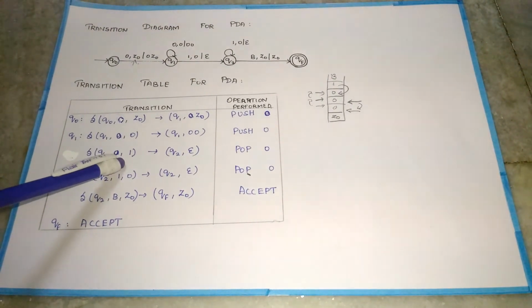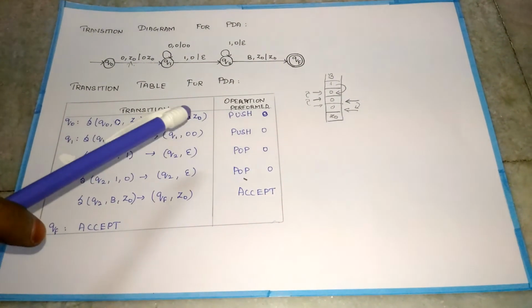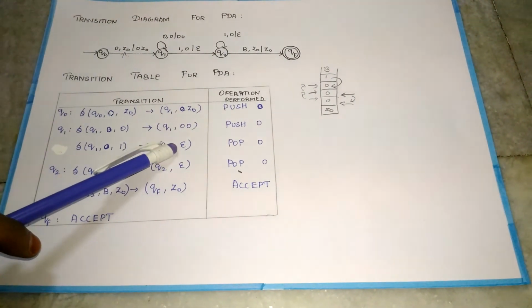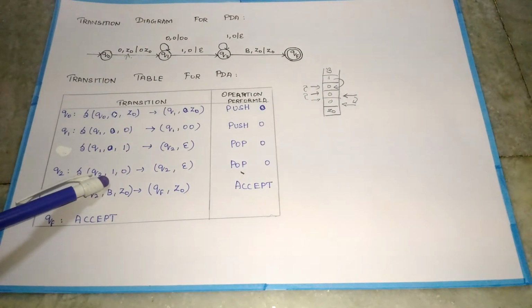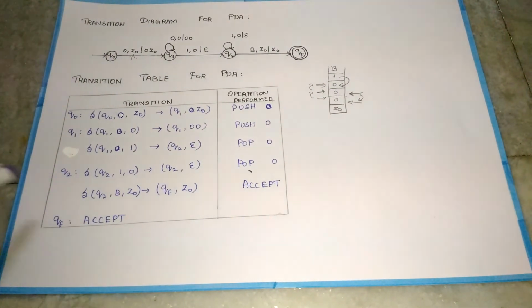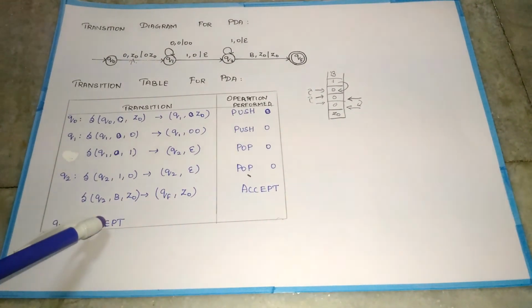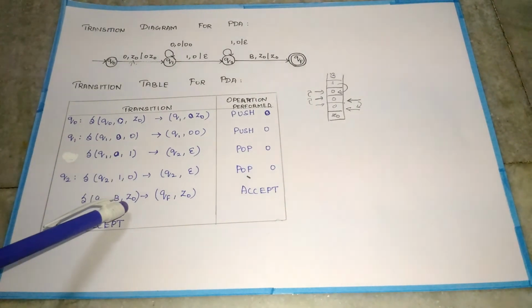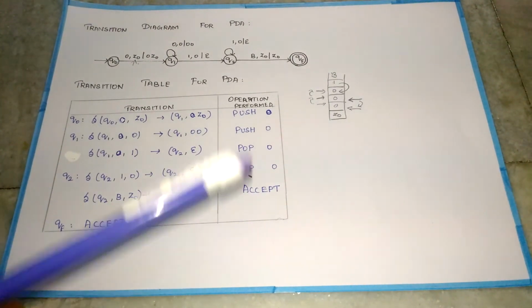If we encounter the input symbol 1, we pop the 0 from the stack, which is expressed with epsilon. Then if 1 comes again, pop the 0, and the process is iterated based on n. If we encounter blank space and Z0, the string is accepted, otherwise the string is rejected.